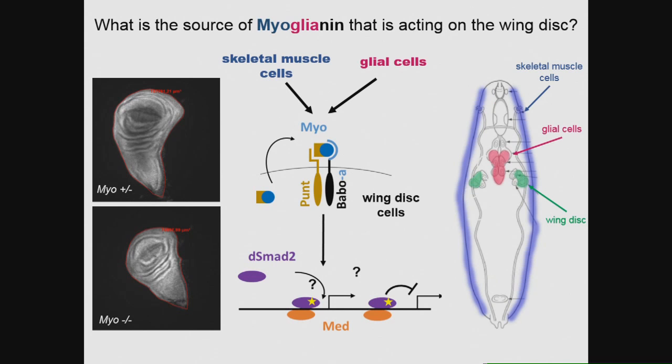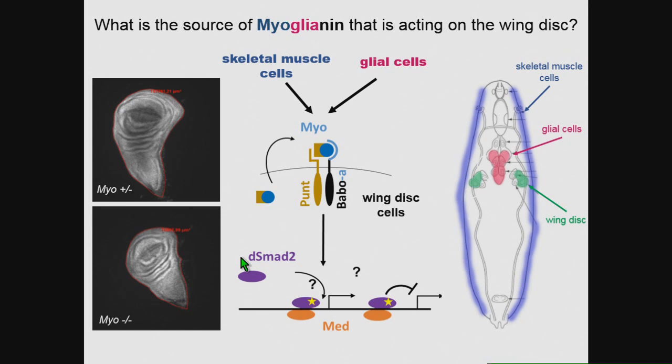We next asked the question, where is myoglianin secreted from? The gene myoglianin gets its name from old in situ data showing expression only in skeletal muscles and glial cells, hence myoglianin. And others have suggested that perhaps the wing discs are expressing myoglianin as well. So we wanted to test whether the disc could be producing its own myo, or whether the signal is coming from the muscle or the glia to produce this kind of mutant phenotype.